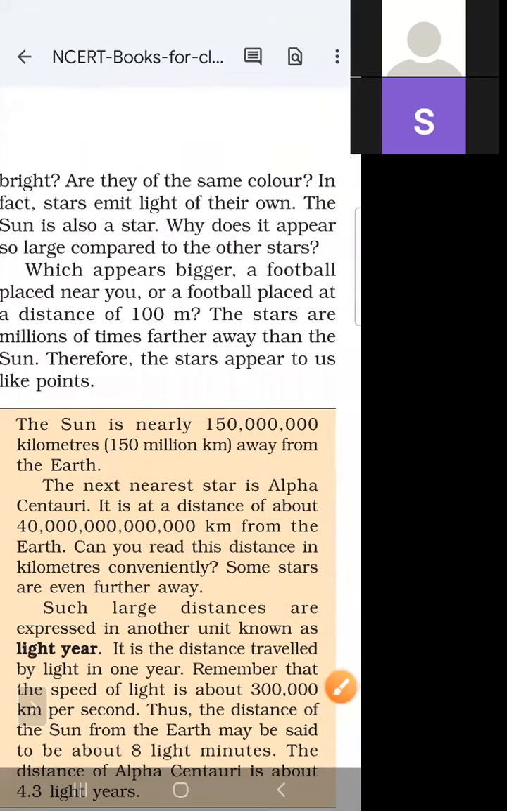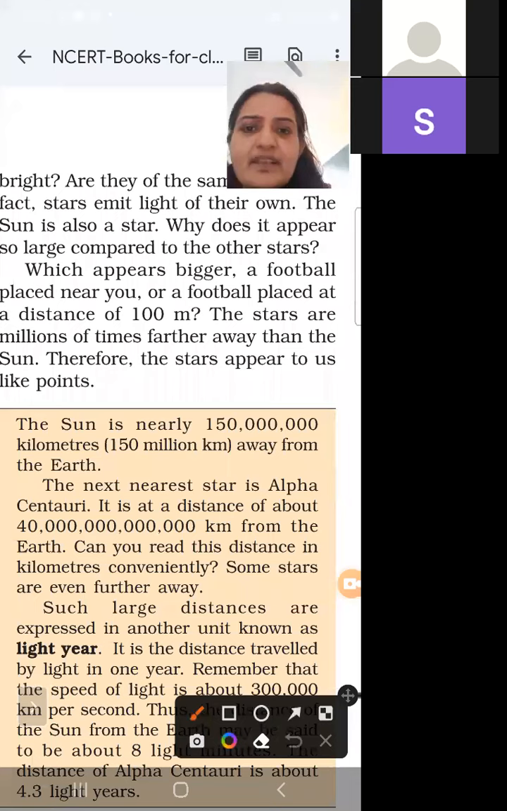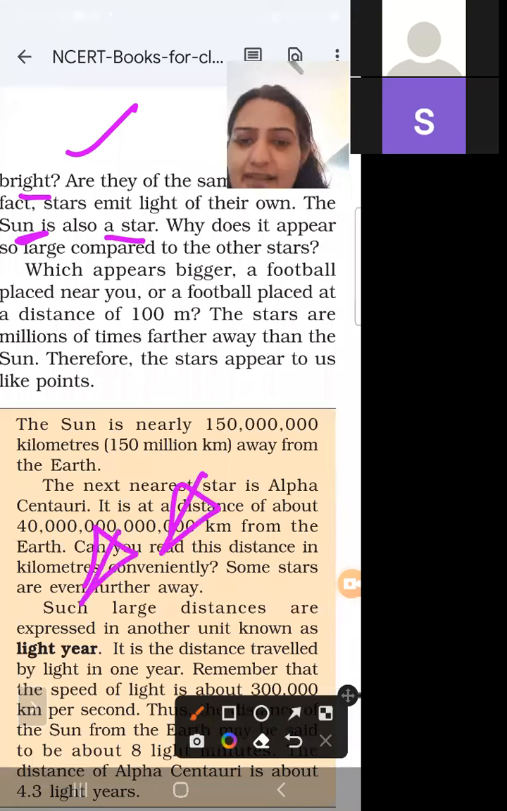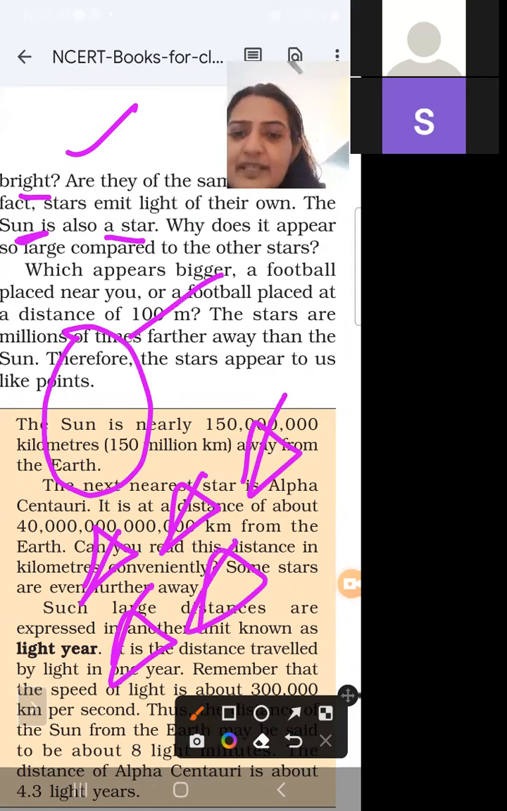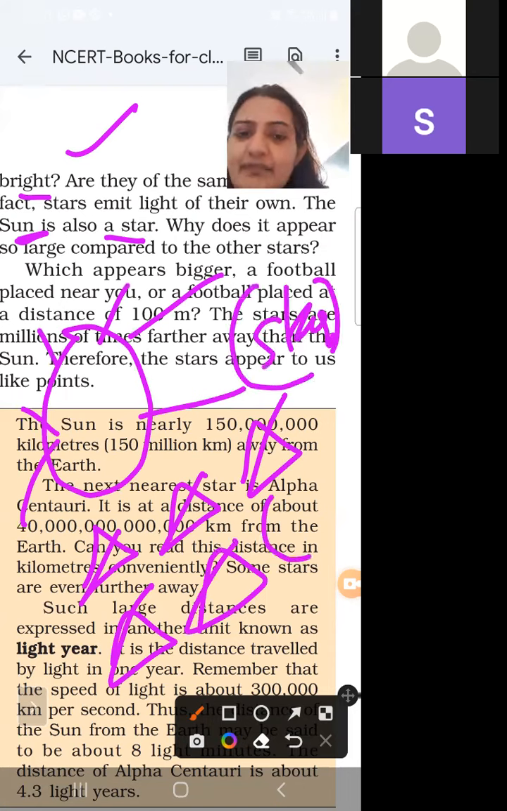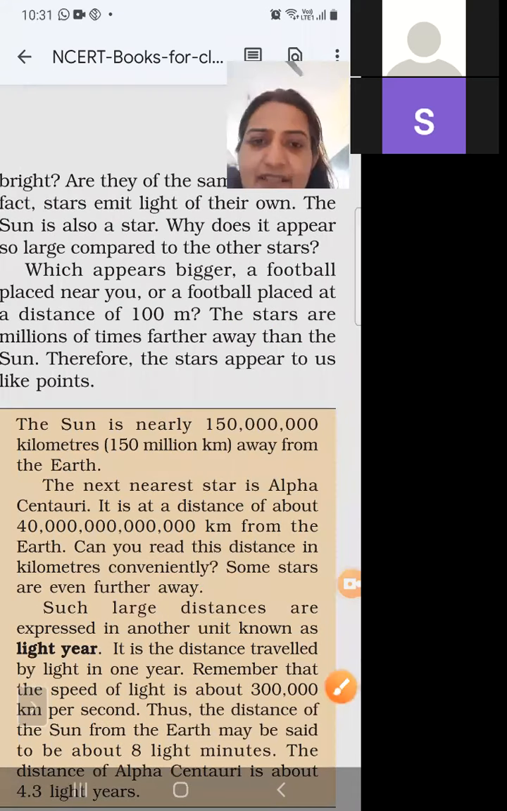So you have to remember they are not equally bright. Why does this appear so? You have to remember the sun is also a star, but stars appear very small, but the sun is very big. So how is this possible? This is also a star. Why is the size different?